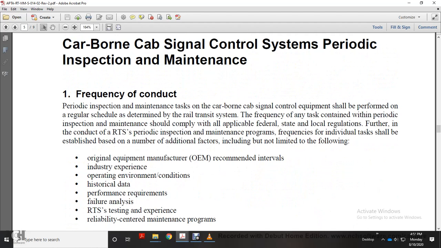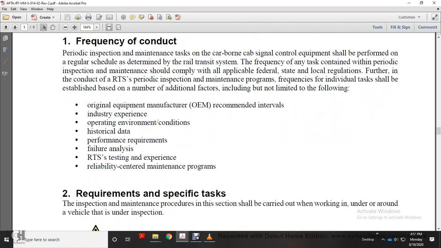Further, in the context of the rail transit system periodic inspection maintenance program, the frequency of the individual tasks should be established based on a number of additional factors, but not limited to original equipment manufacturer recommended intervals, industry experience, operating environmental conditions, historical data, performance requirements, failure analysis, railway transit system testing and experience, reliability centered maintenance.